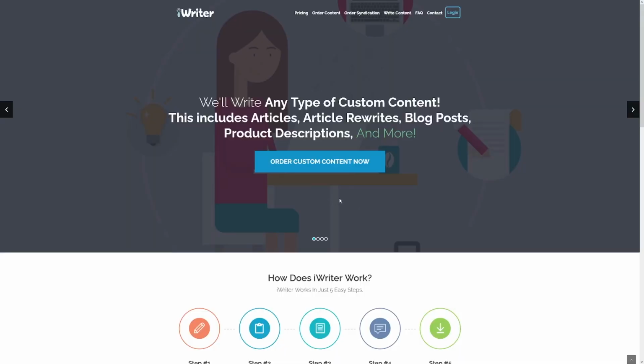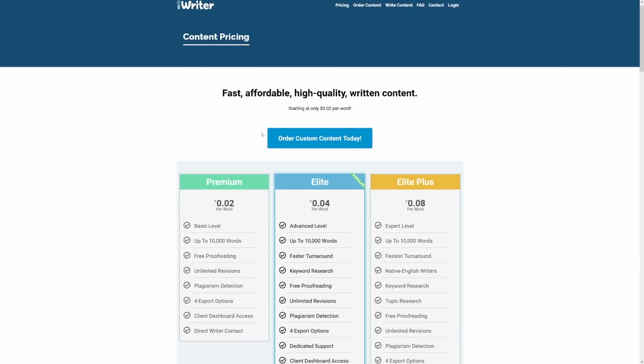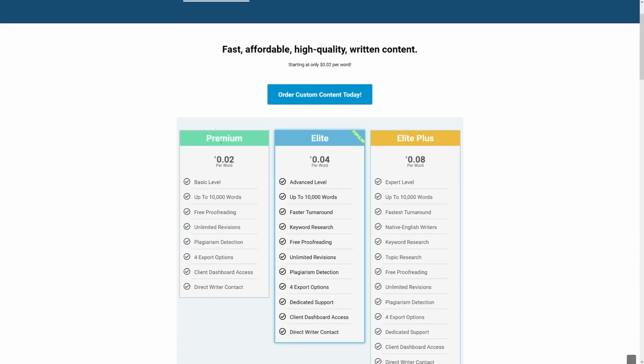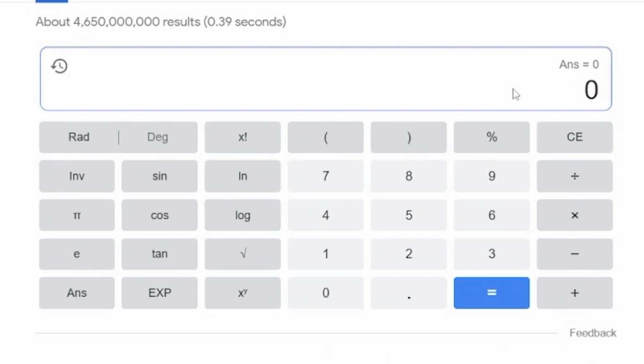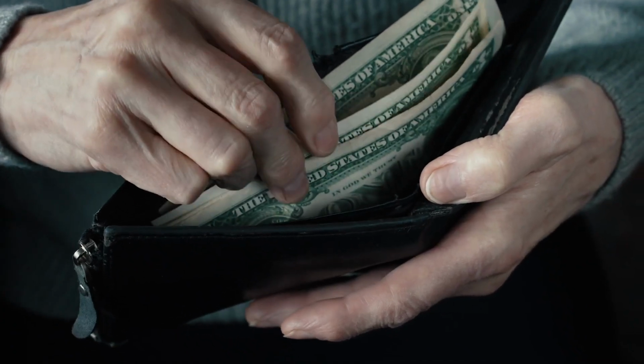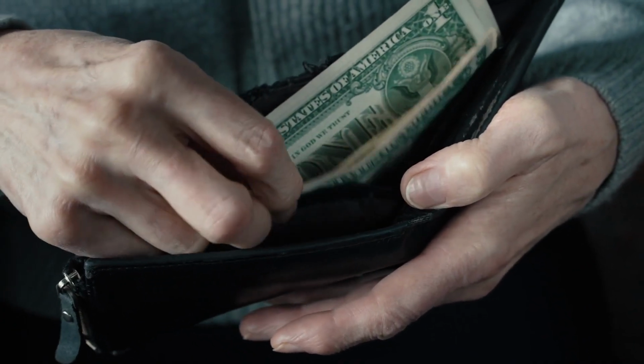Now, a lot of people are coming to our writers to buy content. If you want to get yourself an article, you will see here on the pricing section that the price is actually pretty affordable. You can see that this premium one is $0.02 per word. So basically, if someone wants a 1,500 word article and they pay $0.02 per word, that's going to be $30 for them. And that's why they can pay you and me a lot of money to write these articles.